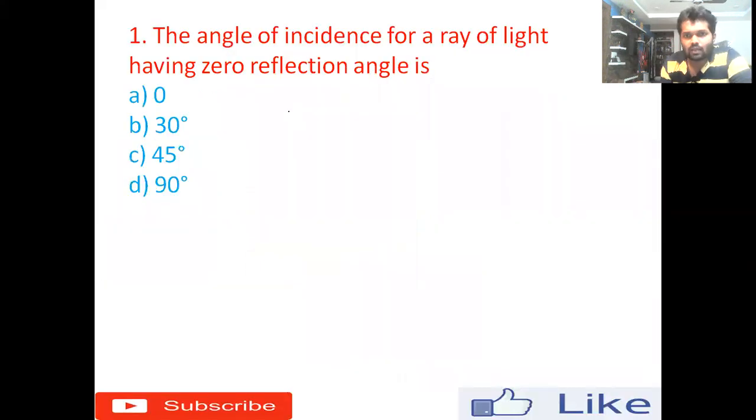The angle of incidence for a ray of light having zero reflection angle is. Okay, so let us consider a surface XY, and this is the normal. Normal is the perpendicular line which is drawn on the surface. Whenever the light ray is incident at an angle, let me say that angle of incidence equals 0, it will reflect back with the same angle.